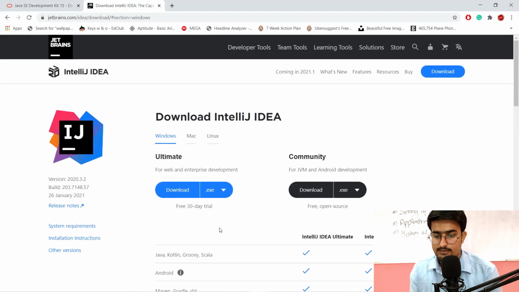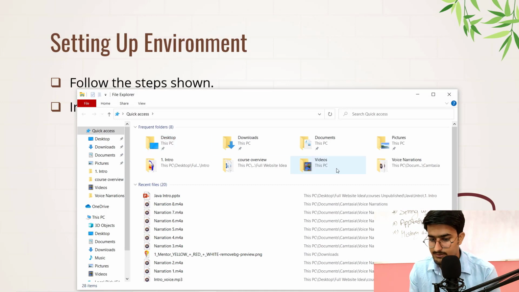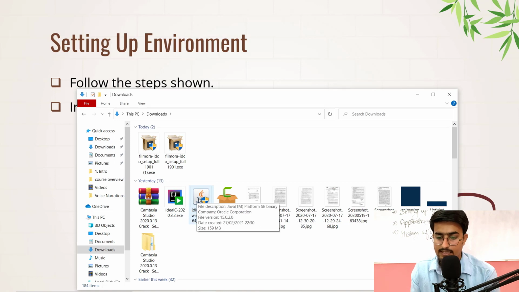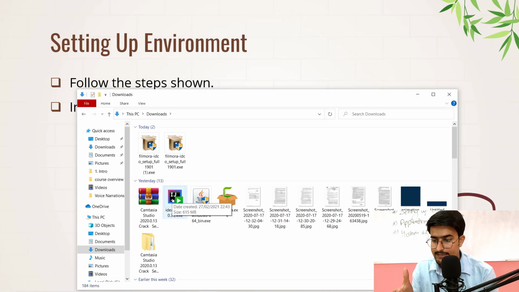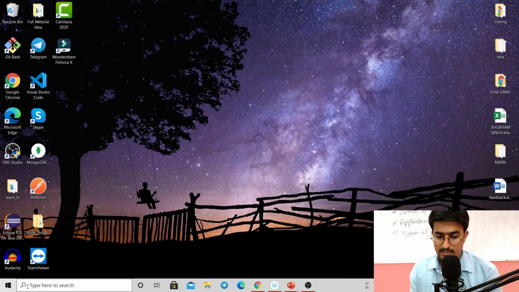So how to install? Just open these apps. I'll go to the downloads. And here you can see the IDE, and here you can see the JDK. When we click, it will ask for install permission. Basically you just install, and there is nothing else we need to do. We'll also show how the IDE opens after the installation process. We'll be opening our IDE.